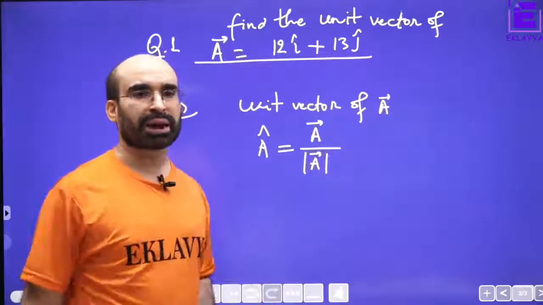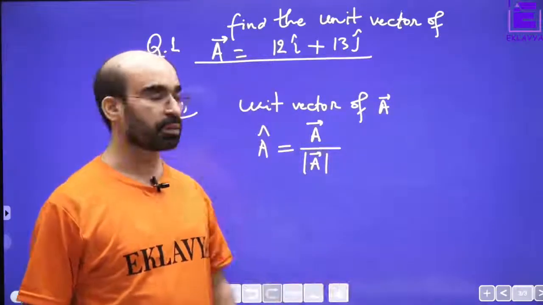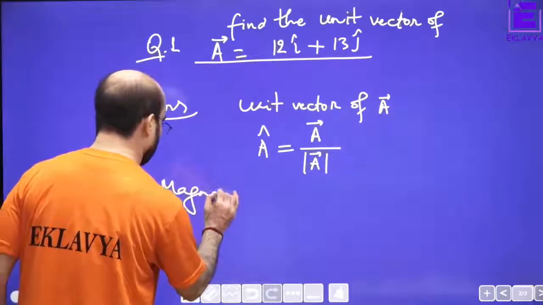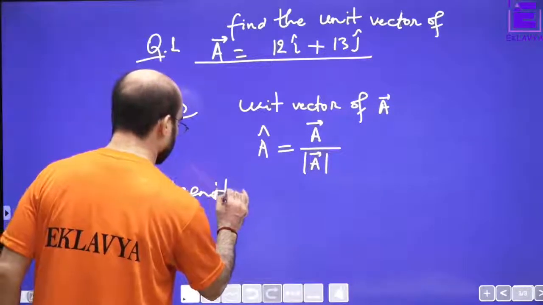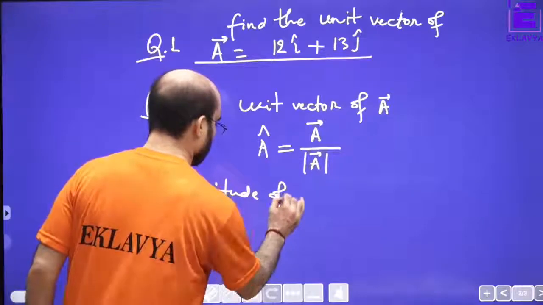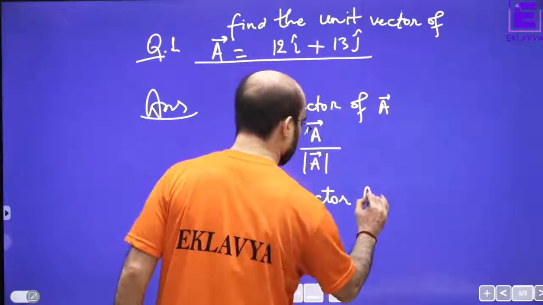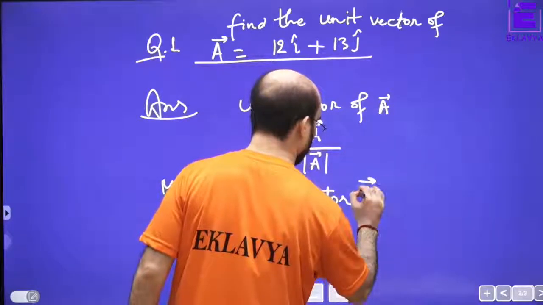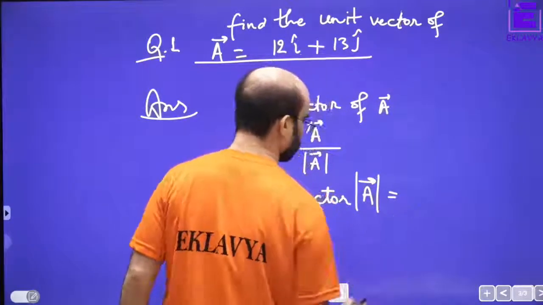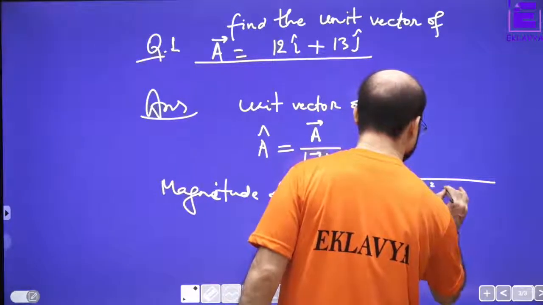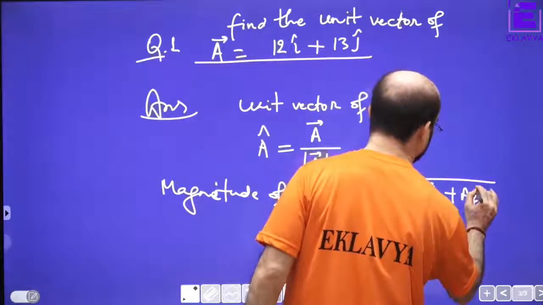How to find out the magnitude? We had talked about this. So magnitude of vector A, just write down. Magnitude of vector A equals A x component square plus A y component square.